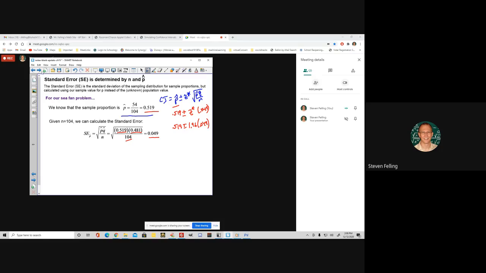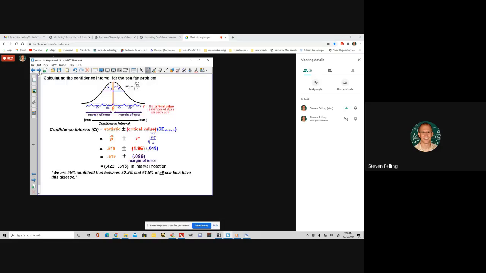The next screen shows that being calculated. 0.519 plus or minus 1.96 standard deviations times the size of a standard deviation, which is 0.049. That means we're doing 0.519 plus or minus 0.096. So this 0.096 is the width that we're going to go plus and minus.